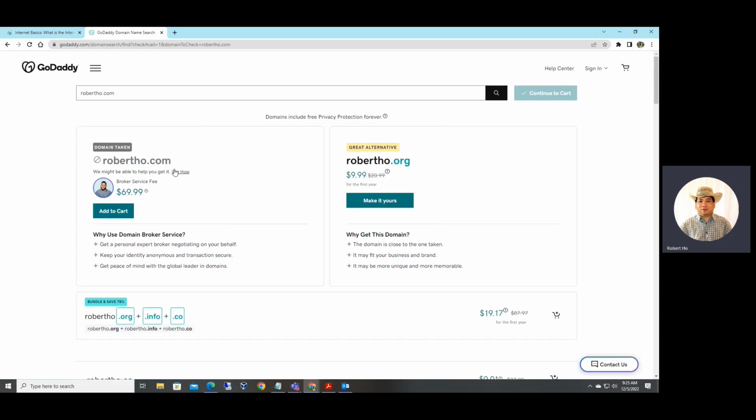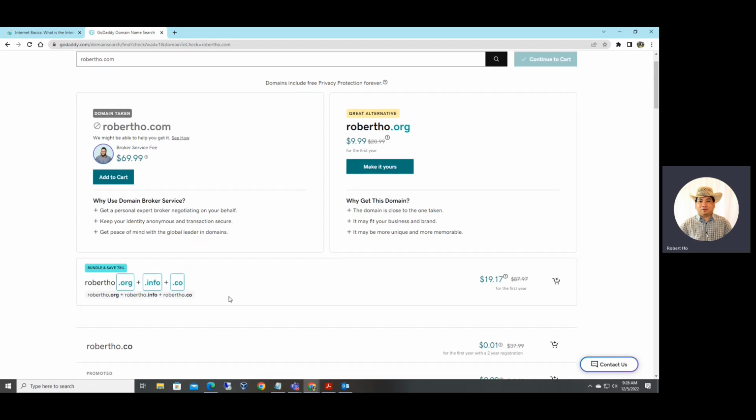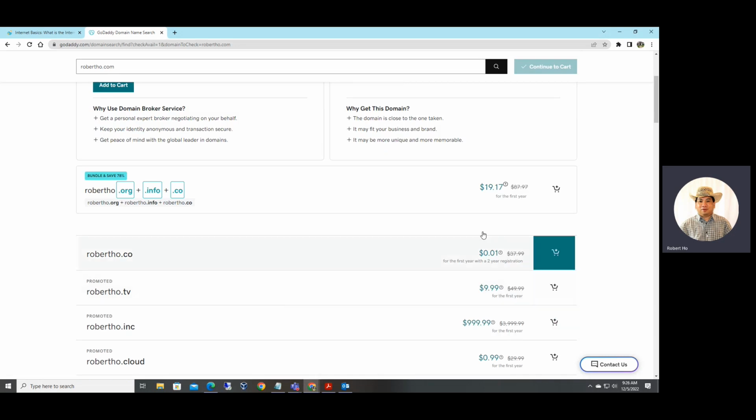So you pay usually, that domain is taken, but well, here we go, robertho.org. So you can pay $9.99 per year, right? Once you buy the domain, then you can host it with the company as well, GoDaddy. I don't know how much they charge you, so you can do some research whenever you have time, right?